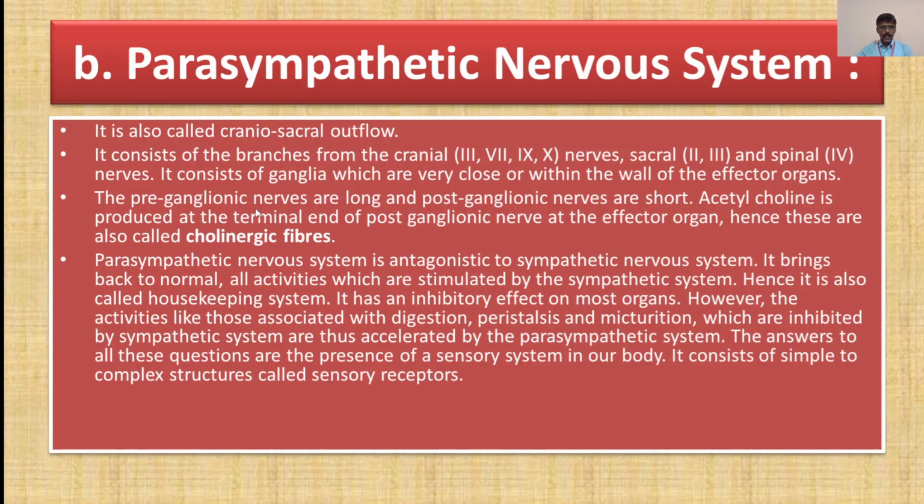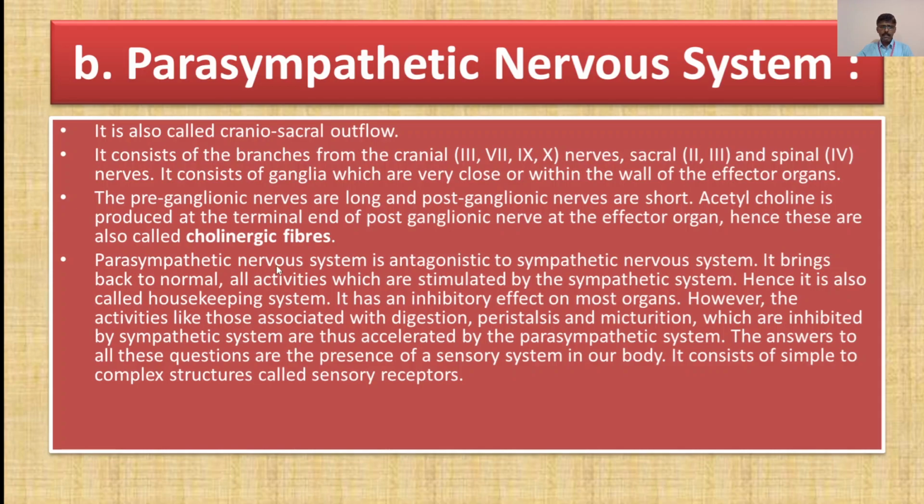The preganglionic nerves are long and postganglionic nerves are short. Acetylcholine is produced at the terminal end of the postganglionic nerve at the effector organ. Remember this point. Hence, these are also called cholinergic fibers. Now remember this terminology.